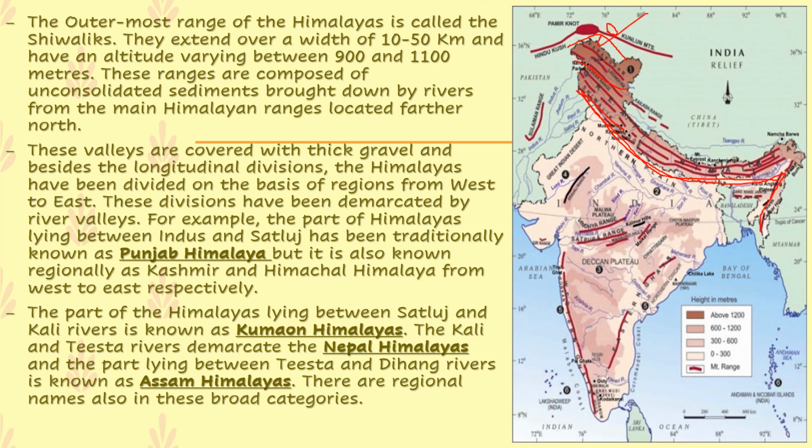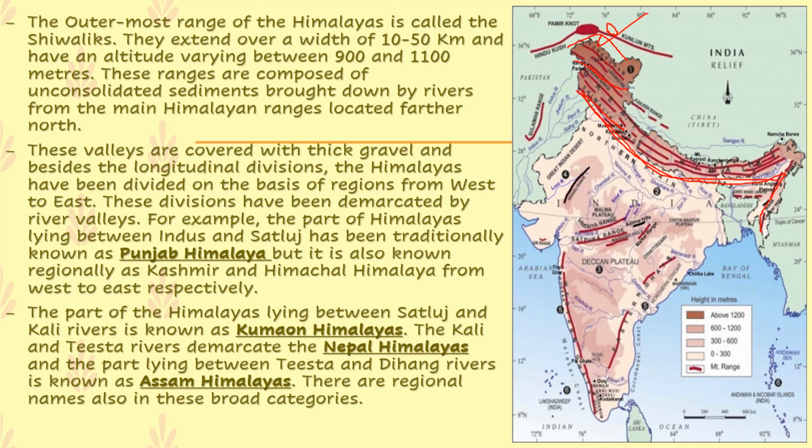These valleys are covered with thick gravel. Valleys are the portion found in between the mountains, and ranges means the group of mountains. These valleys are covered with thick gravel, stones and rocks of various shapes along with sand.